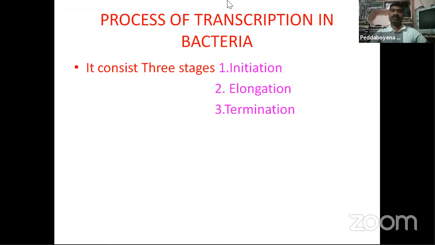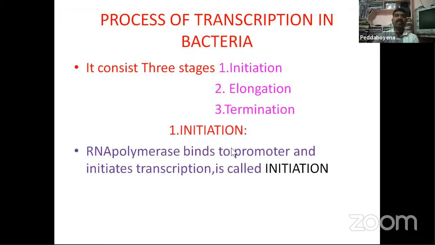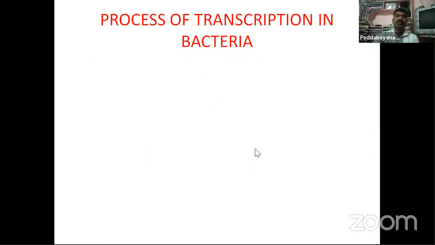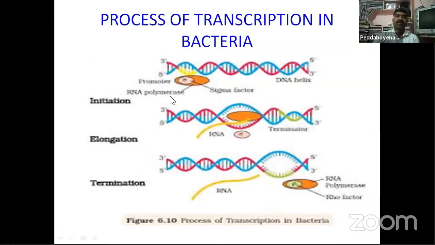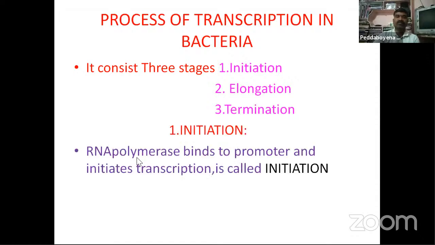In a prokaryote, how many stages are there? Three stages are there. One is initiation, the second one is elongation, and the third one is termination. Here you are clearly seeing the initiation. RNA polymerase binds to the promoter and initiates transcription, which is called initiation.